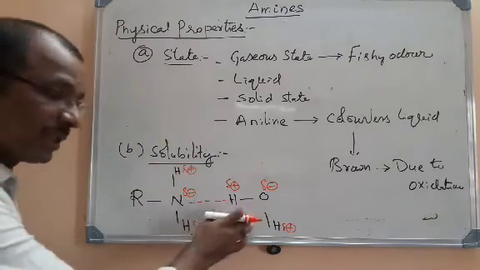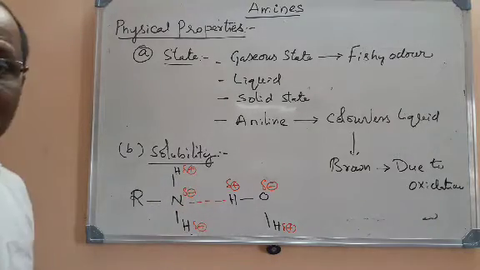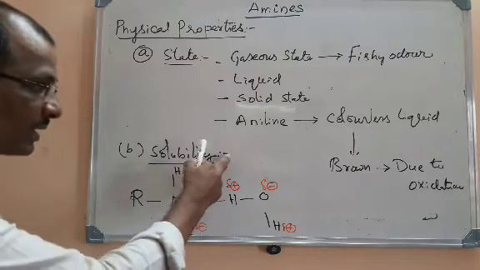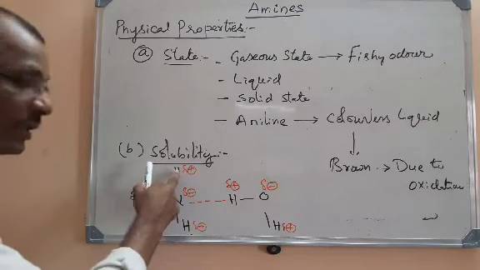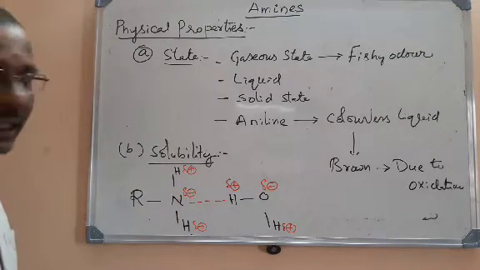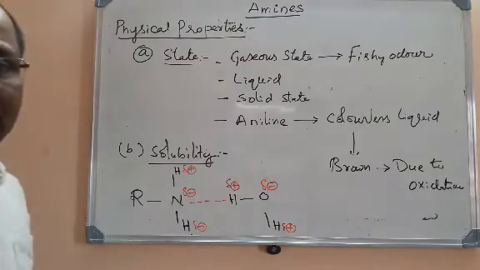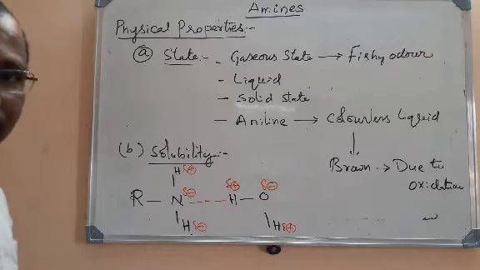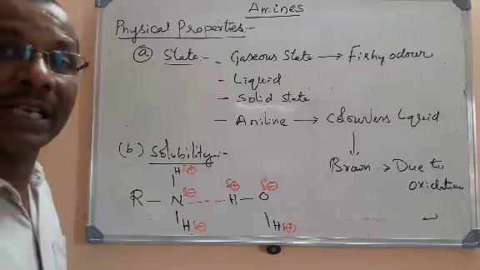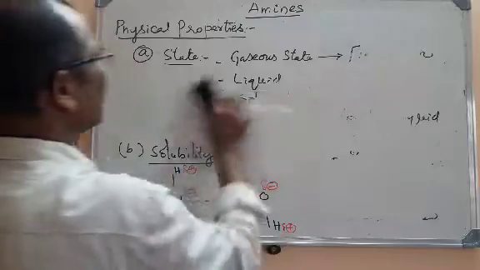This is an amine, this is a water molecule. So what exists between these two is an intermolecular hydrogen bond. Here also a water molecule can be attached: the oxygen of the water molecule can be attached to this hydrogen, and here also there is one hydrogen bond. Anyway, amines produce intermolecular hydrogen bonding with water molecules, so they are soluble in water. So lower aliphatic amines are soluble in water. Why? Because of their ability to form intermolecular hydrogen bonding with water.